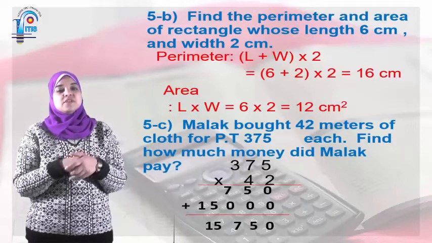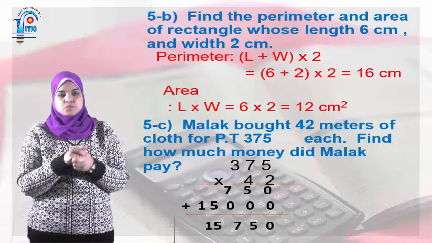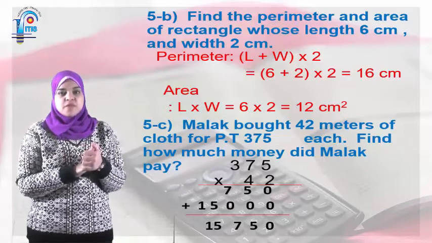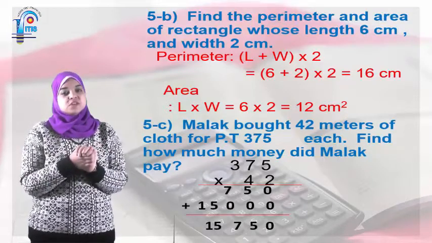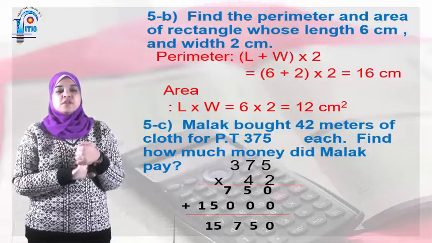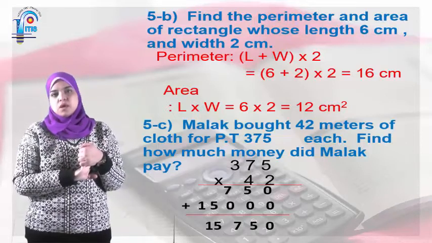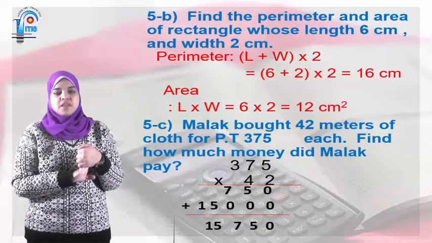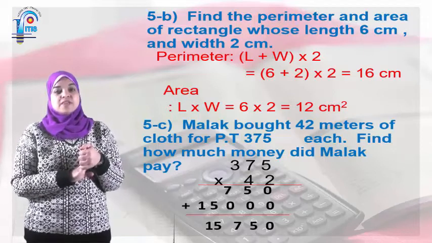So 375 times 4, 1500. Then I will add both of them. 0 plus 0, 0, 5 plus 0, 5, 7 plus 0, 7, and 5. I'm going to write it as it is, and 1 the same. So the answer is going to be 15,770.